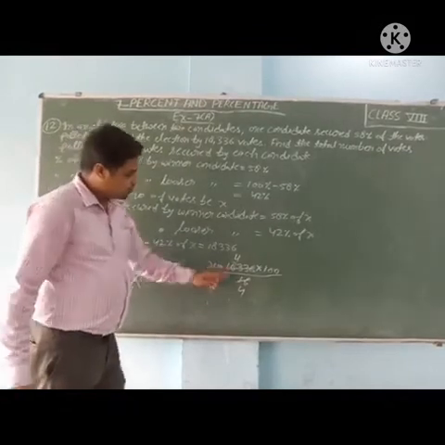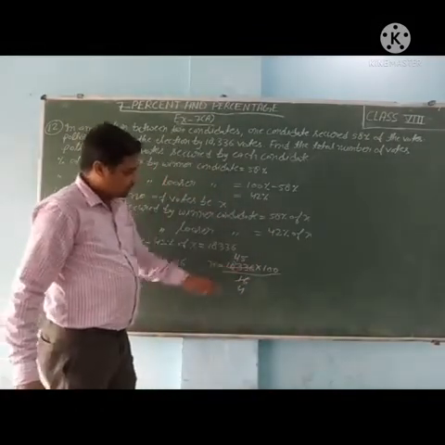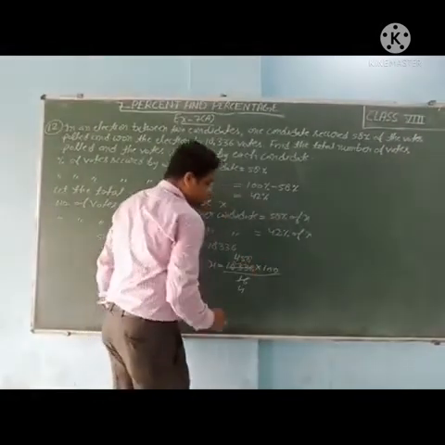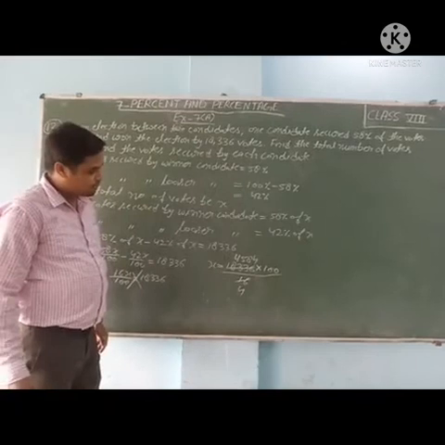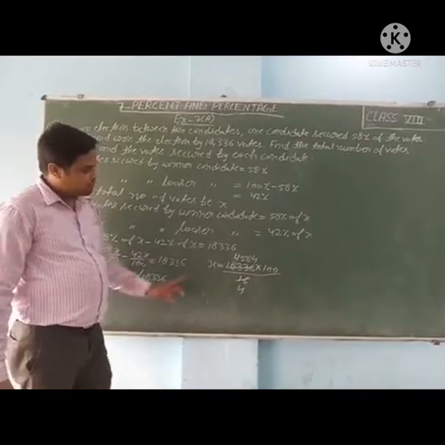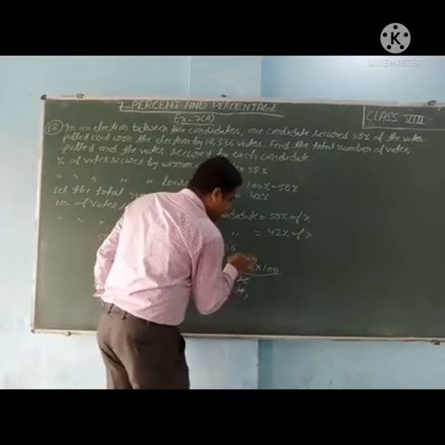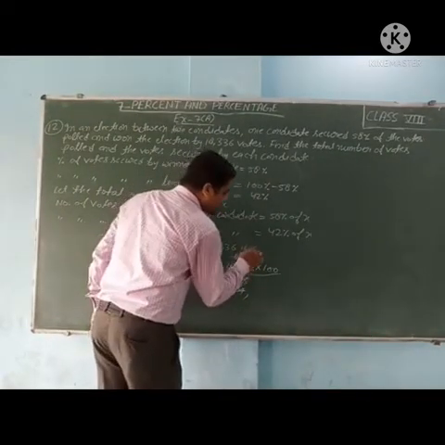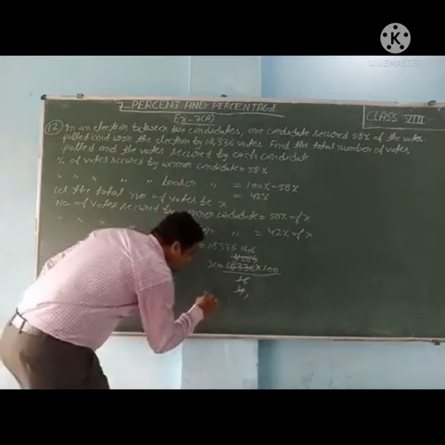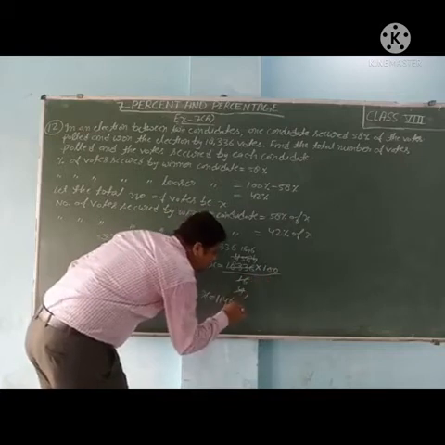Remainder 2. 4 5s are 20. Remainder 3. 4 8s are 32. 4 4s are 16. Now once again by 4. 4 1s are 4. 4 4s are 16. 4 6s are 24. So x is equal to 1146.